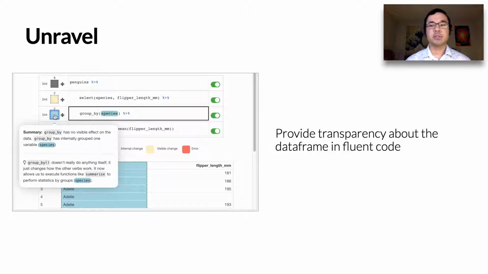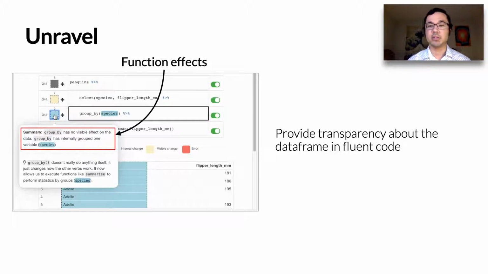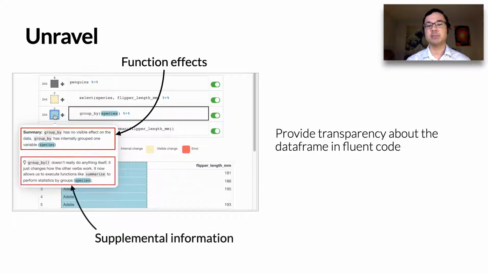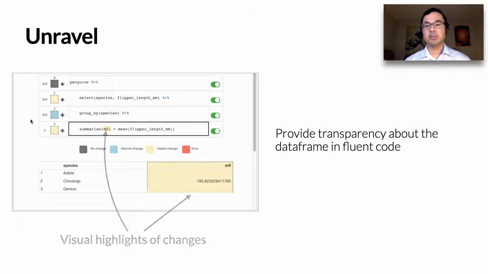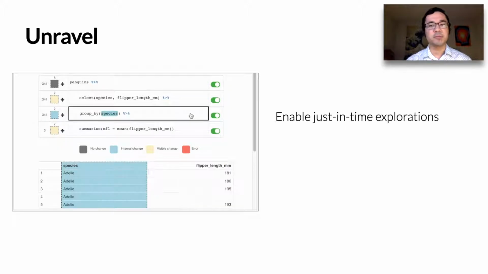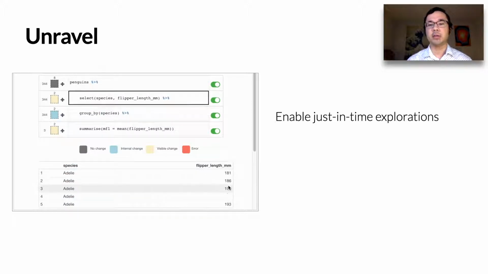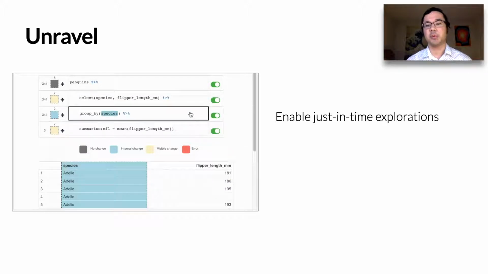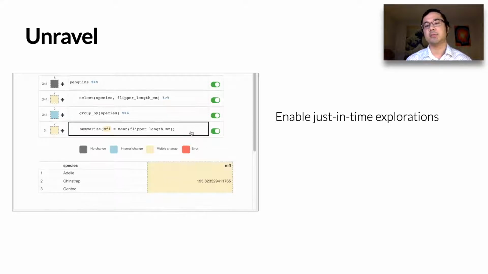Unravel provides function summaries as well, which are automatically generated by analyzing the changes between steps. And the summary describes the function's effect on the data frame and sometimes supplemental information to clarify subtle changes such as grouping the data frame according to columns. Unravel also visually highlights corresponding code and output elements to draw attention towards important changes. In contrast to traditional debuggers that force you to step through each line, Unravel enables data scientists to freely explore the code by clicking on arbitrary lines for further inspection.